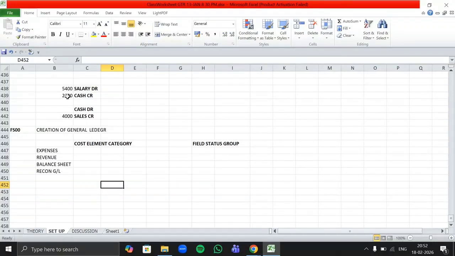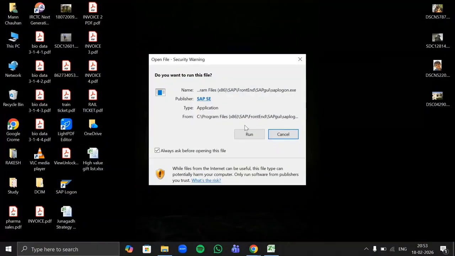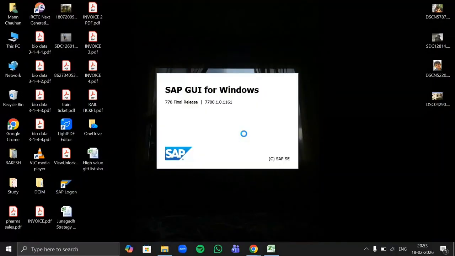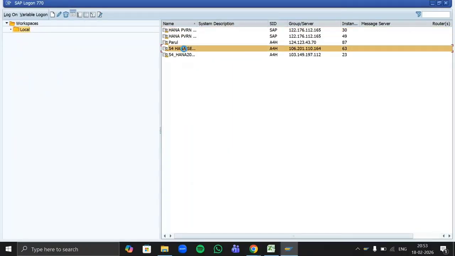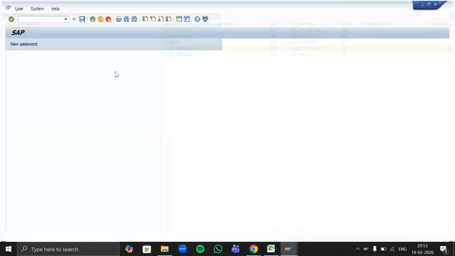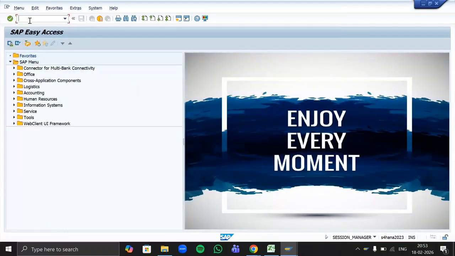So first of all, let's create our salary GL. And to create your general ledger accounts, we have to use the T code FS00. So let's go to FS00.